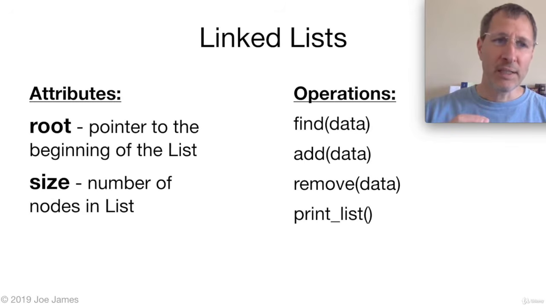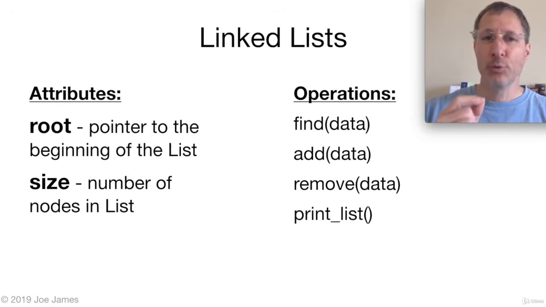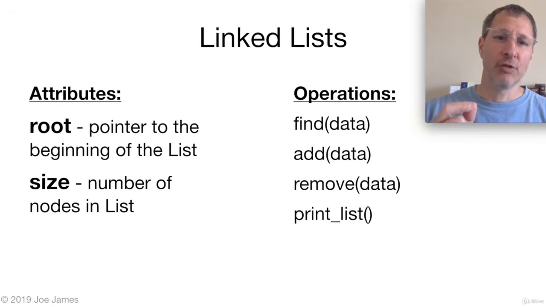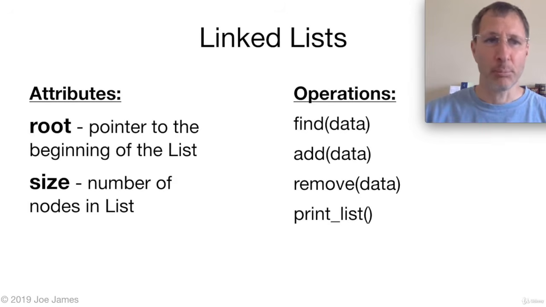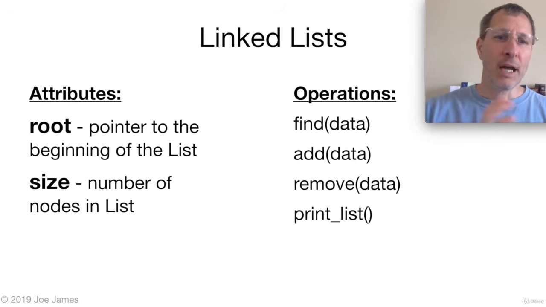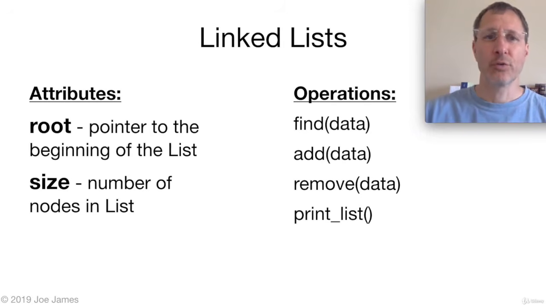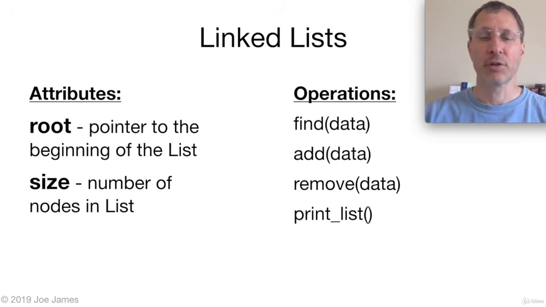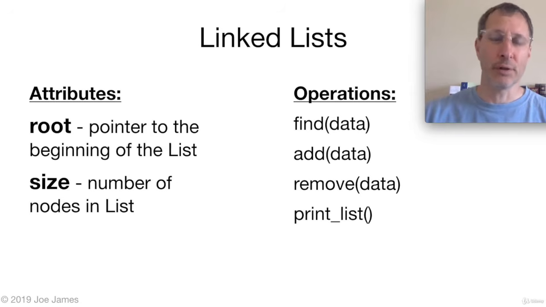The operations that we need for each linked list: we need to be able to find data, we need to be able to add a piece of data, we need to be able to remove a piece of data from the linked list, and we need to be able to print the list somehow. We're going to see how each of these operations works, and then we're going to see how to code it in Python. Now the attributes for a linked list: you have a pointer to that root node, and then we're also going to track the size of the linked list, so at any given time you could find out how many nodes are in the list.